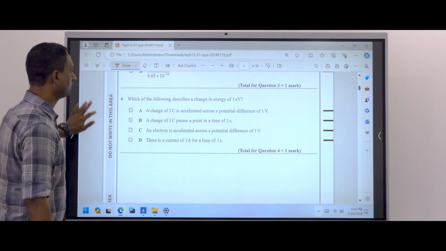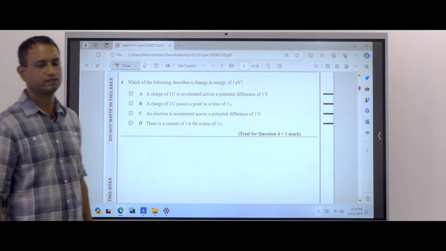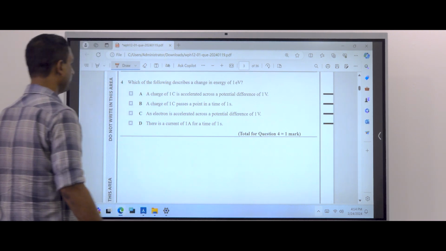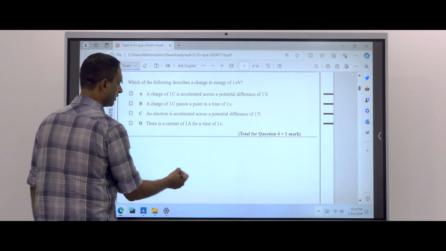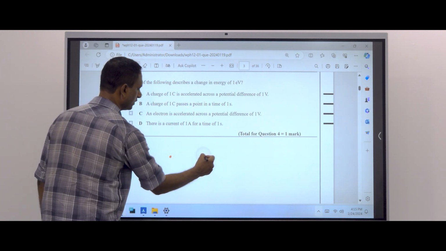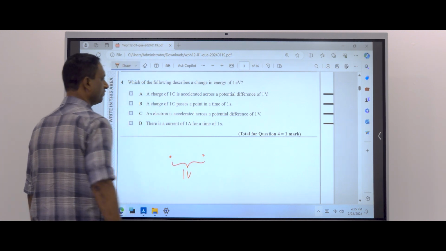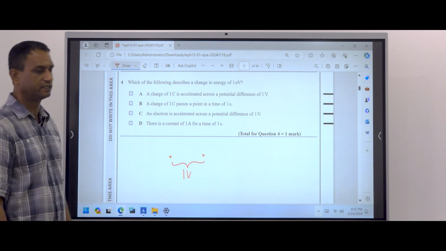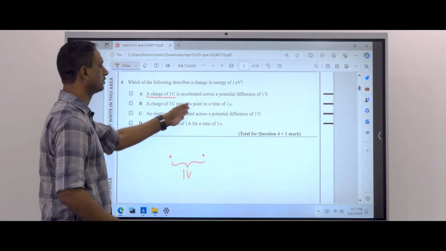Which of the following describes a change in energy of 1 electron volt? 1 electron volt is the energy associated with moving an electron across a potential difference of 1 volt. Then a charge of 1 coulomb accelerated across a potential difference?